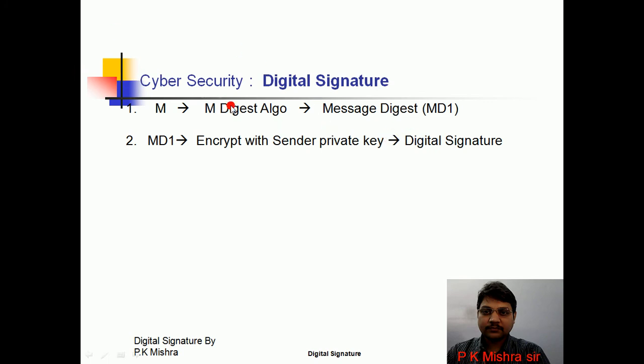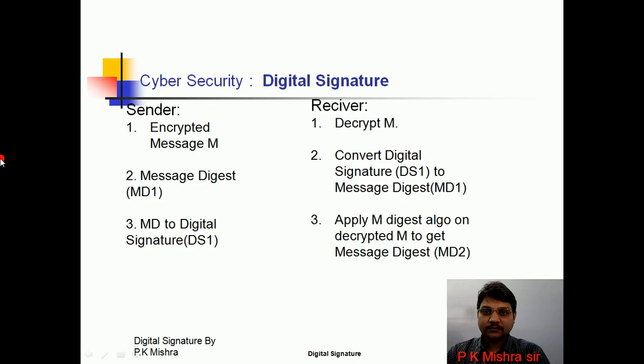Okay, means he will prepare the message digest, and third, he will convert the message digest into a digital signature. Now the sender will send the encrypted message and digital signature to the receiver. Now the receiver will receive the encrypted message M and digital signature.